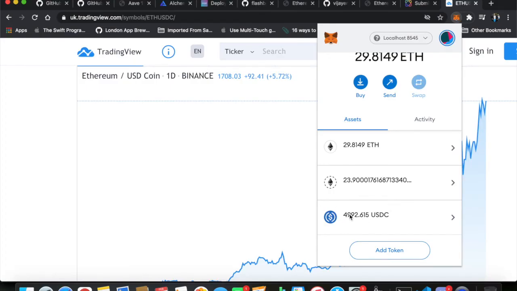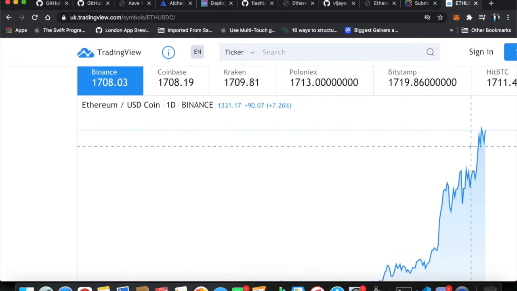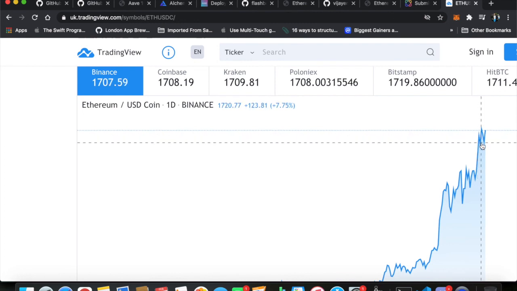And as you can see, 3 wrapped ETH was converted to about 4,992.615 USD. And then essentially we just wait for the price to go down. The price at this point had just gone down to something like this, which is about a 3% drop. Essentially we just wait for this 3% drop or a few 4% drop, and then swap the USDC using the 1inch protocol, and get the money back as wrapped ETH.